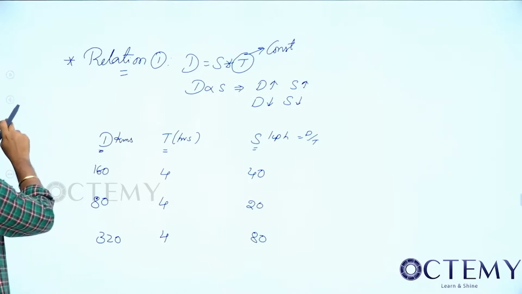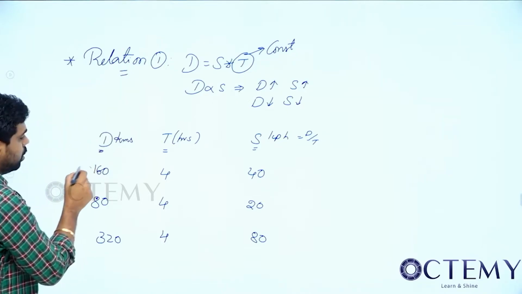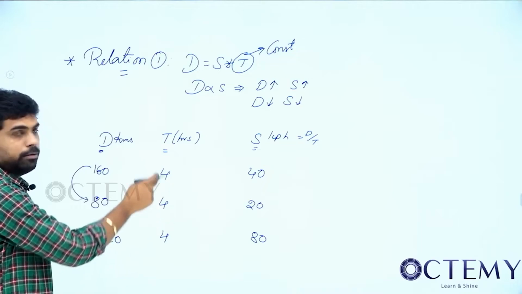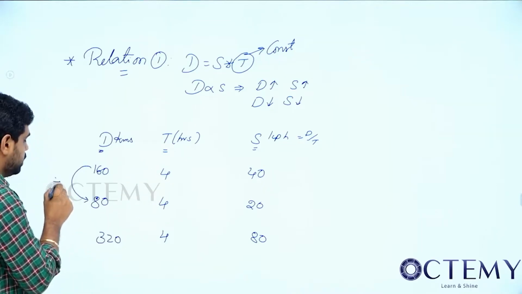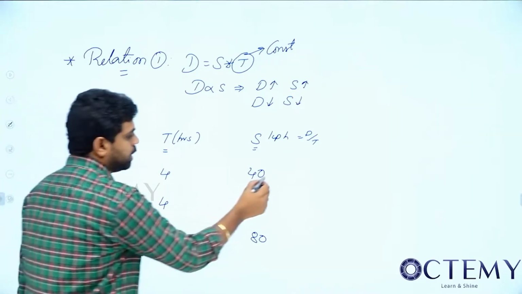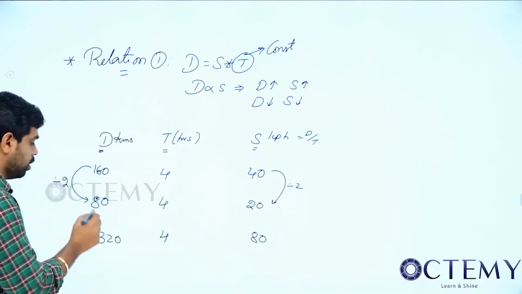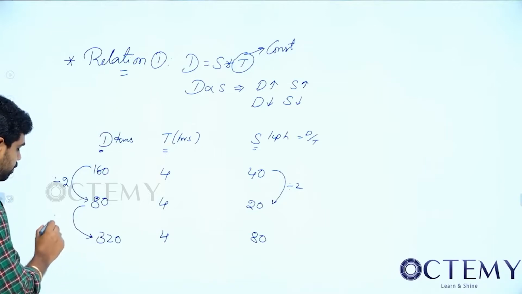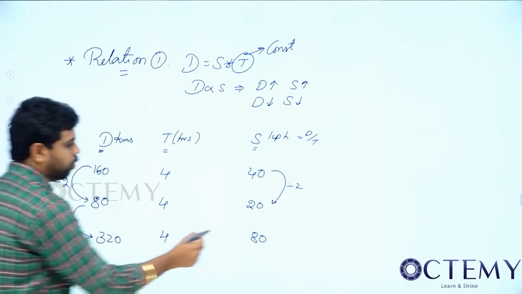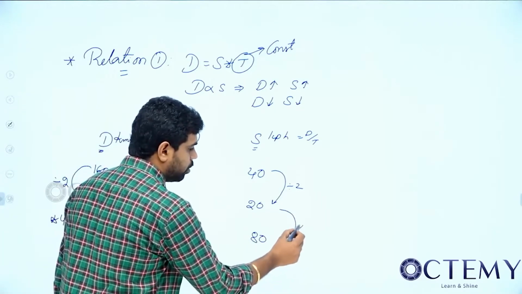So here, time is constant. When time is constant, distance is divided by 2. When distance is divided by 2, speed also is divided by 2. Now this is into 4. When distance is into 4, this is also into 4.